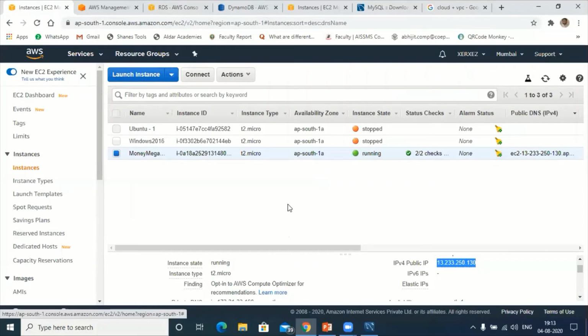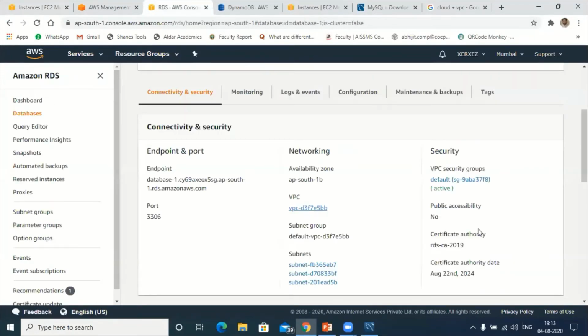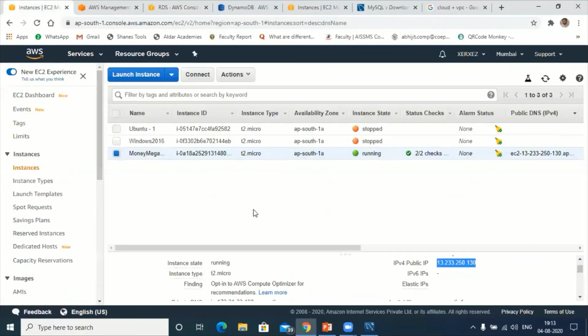Yes, you can refer. This is the VPC. Understood? So this is a security group which comes under the VPC. Now, while installing EC2, if I want to write queries within the virtual private network, make sure that the VPC of your EC2 as well as the VPC security group of your EC2 should be the same.